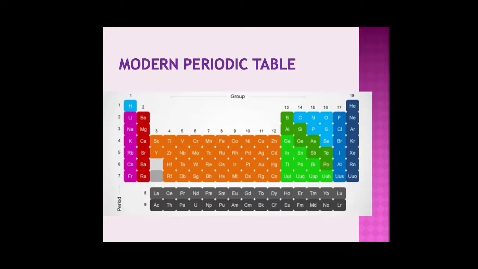We can see some elements that are placed down below in the grey color. These elements are called the inner transitional elements. They are also called the F block elements. These are the elements which cannot fit into this slot here, because if we had to fit these elements into the periodic table, we would have had a lot of cells, a lot of slots that would be empty.